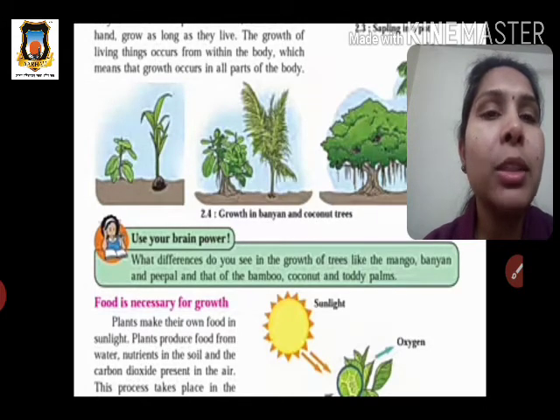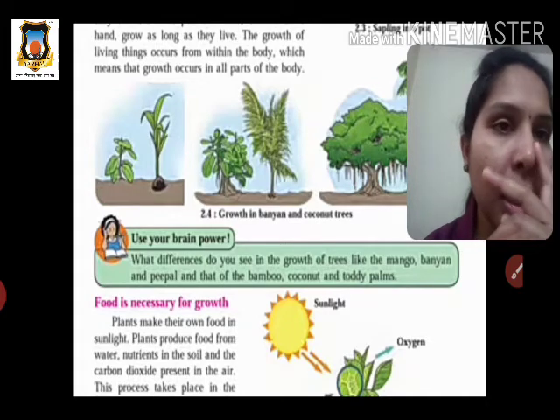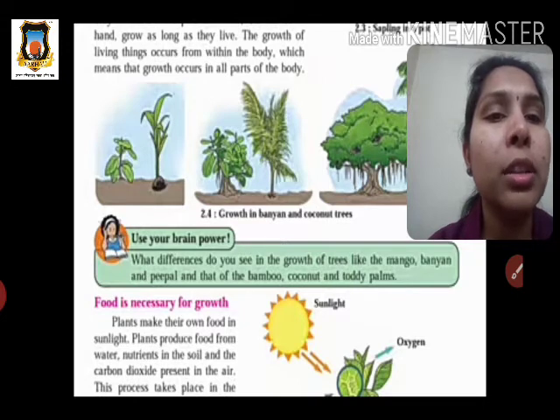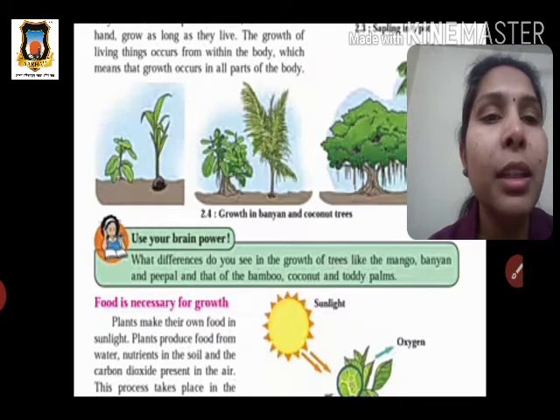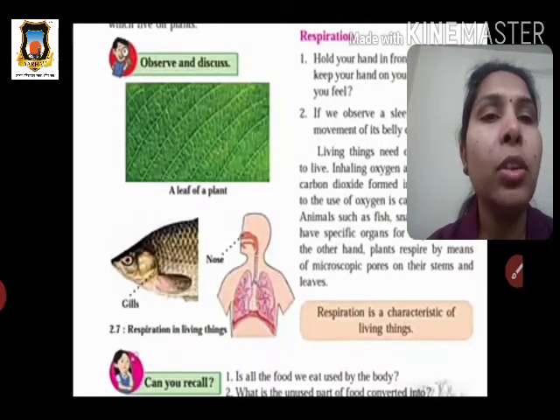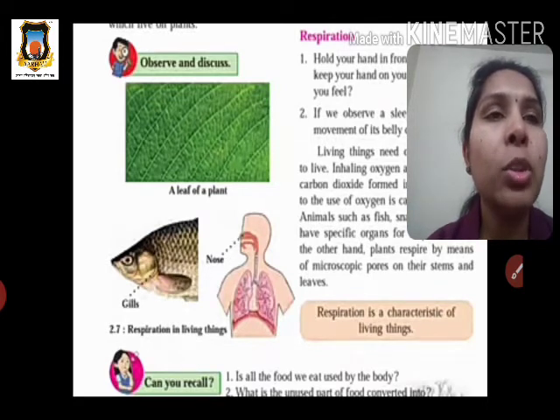We also saw that some animals depend on plants for their need of food. The other animals, like wild animals, hunt the animals which depend on plants and fulfill their need of food. So here we see food is very important for growth in living things. Also we see the second most important characteristic of living things, that is respiration.